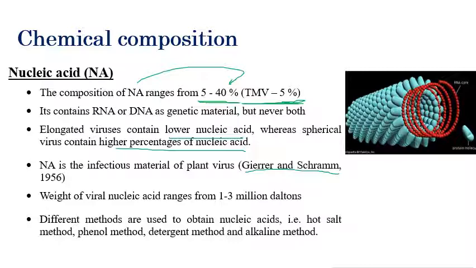This nucleic acid can be obtained by different methods: the host salt method, phenol method, detergent method or alkaline method. These are the different methods by which we can obtain viral nucleic acid from plant viruses.